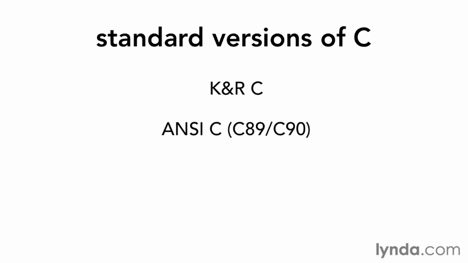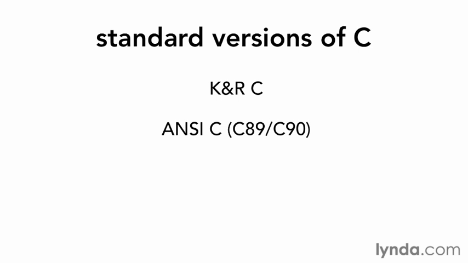The first written standard for the C programming language was a book called The C Programming Language by Brian W. Kernighan and Dennis M. Ritchie. The book came to be affectionately known as K&R, and the version of the language it documented was called K&R C. The first edition of the book is long out of print. The revised version, currently in print, documents the next later version, ANSI C.